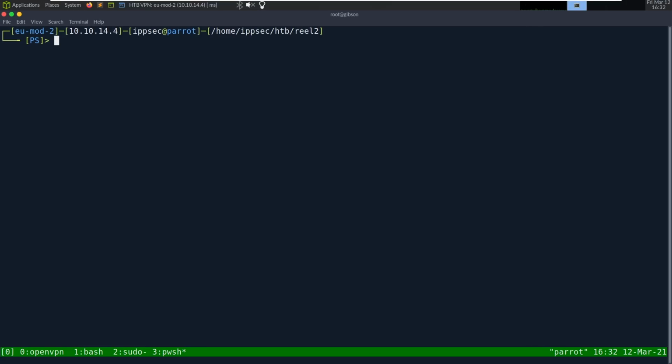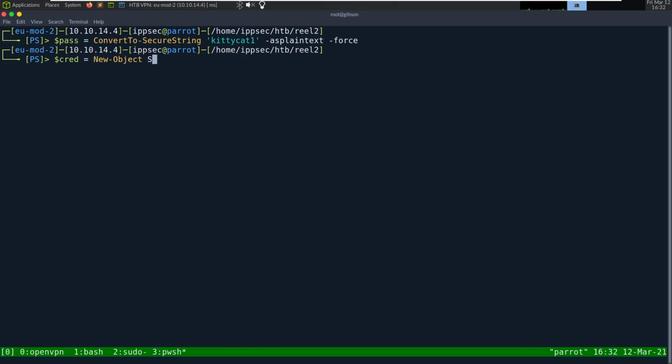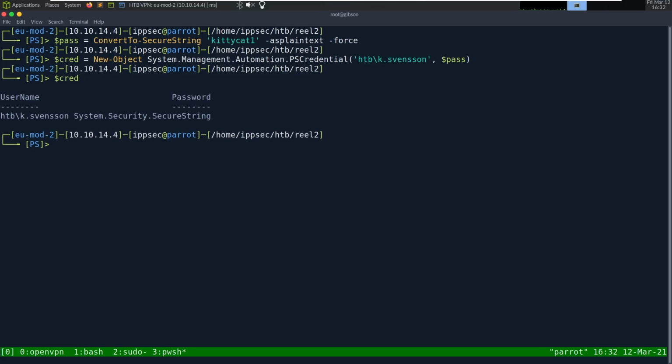The annoying thing whenever you do PowerShell remoting is it doesn't like passwords in plain text, so you just memorize how to create a secure string. So pass is equal to ConvertTo-SecureString, kittycat1 as plain text, -Force, and then we can create the credential object by doing New-Object System.Management.Automation.PSCredential, htb/k.svensson, and then give it the pass. So now we got our credential object.